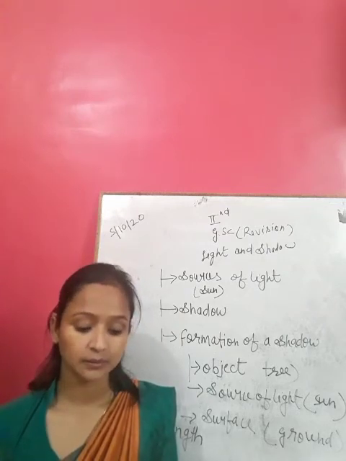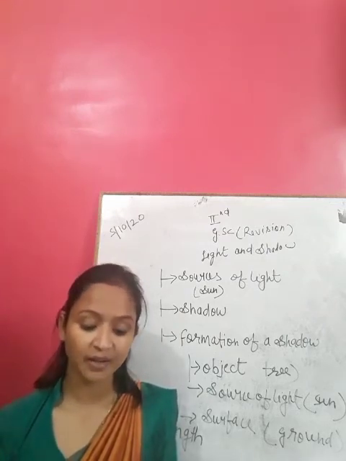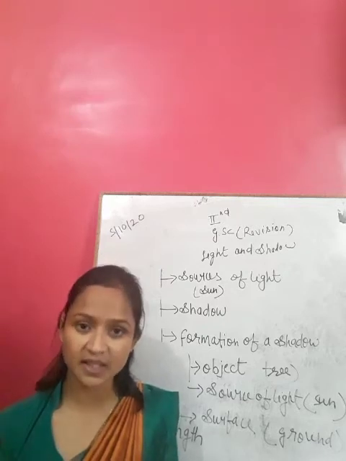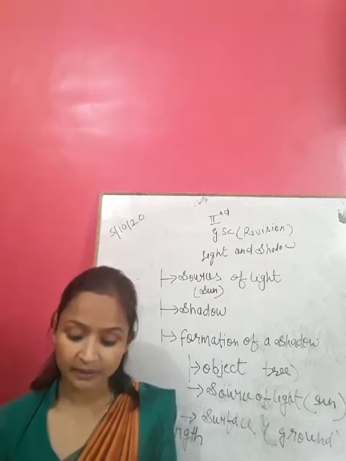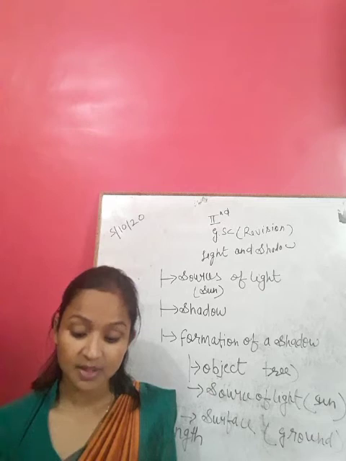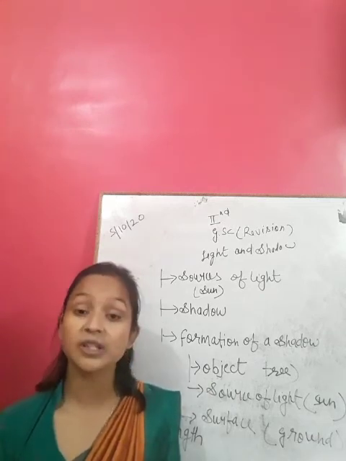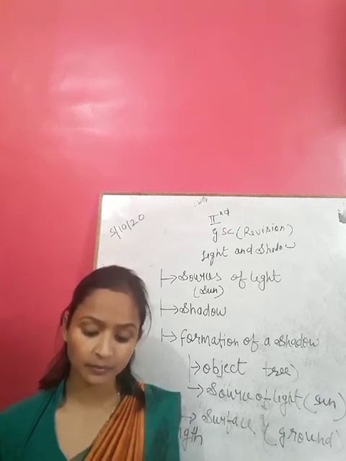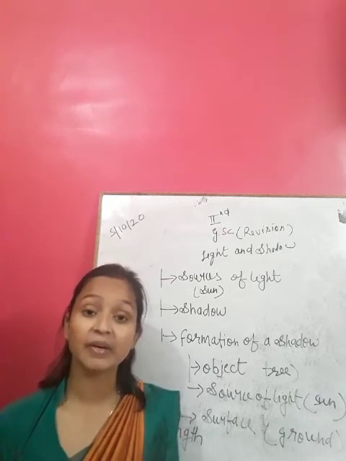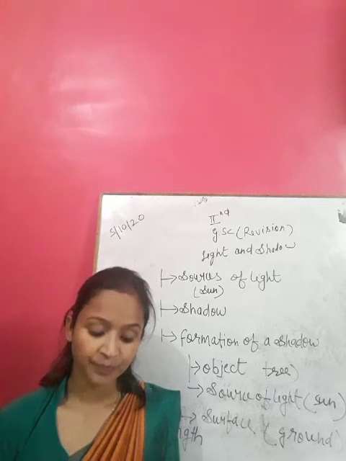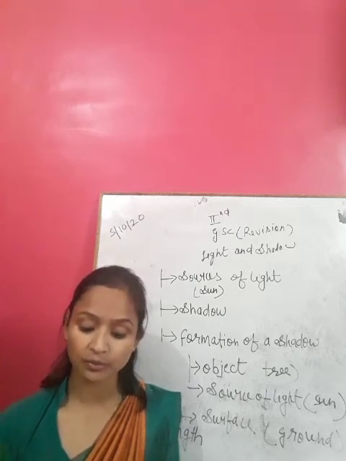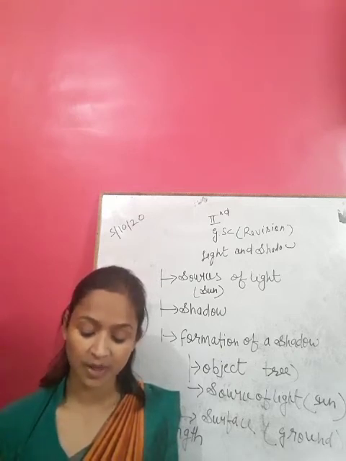Fill in the blanks. We need light to see things. The sun is the main source of light. A shadow is a dark form made by an object when it blocks light. Light travels through light rays.